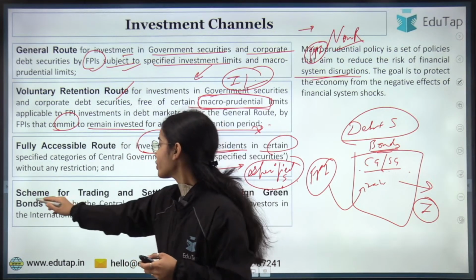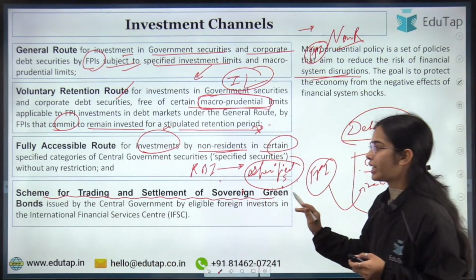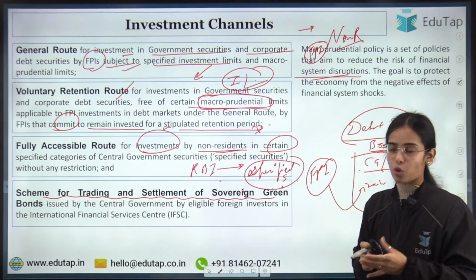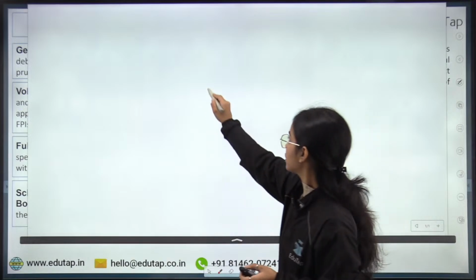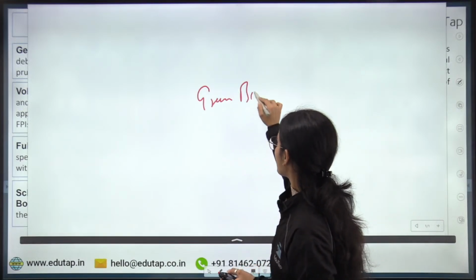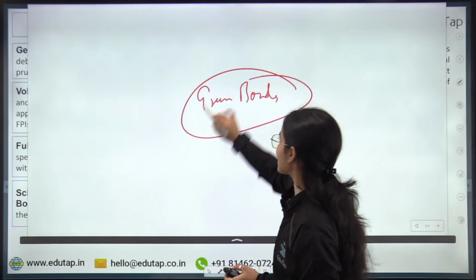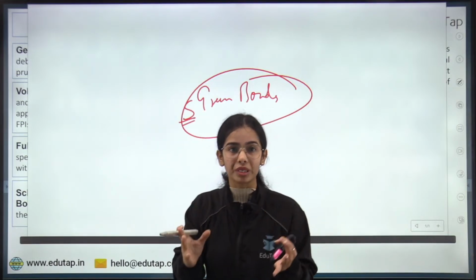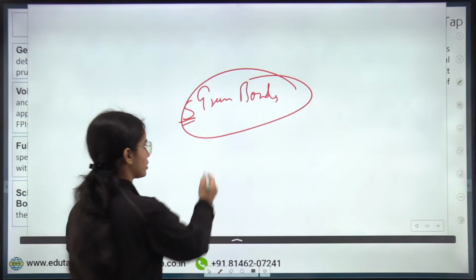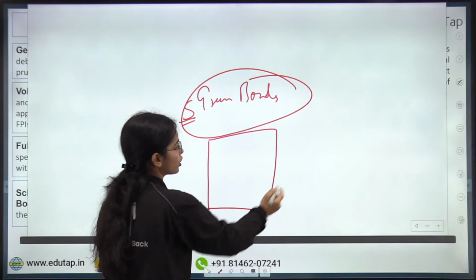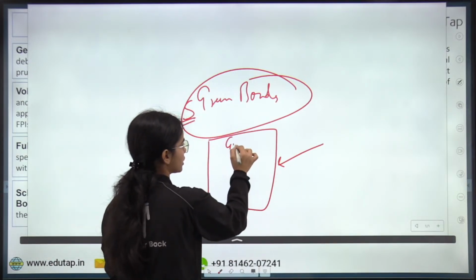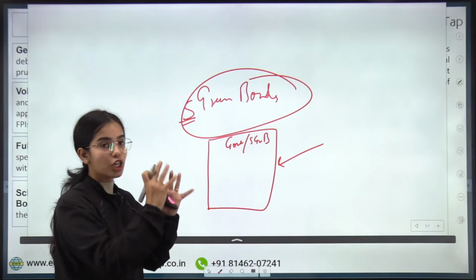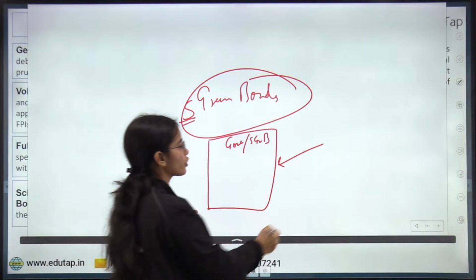Next, the scheme for trading and settlement of sovereign green bonds. What are green bonds? Sovereign means government, so they are government green bonds. They are the bonds through which the government is collecting money from the investors.